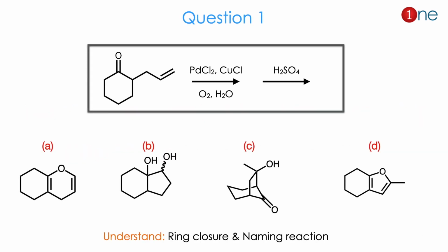The starting material is a ketone attached with a side chain alkene. You are using the reagents palladium chloride and copper chloride, oxygen and water. Then you are using sulfuric acid in the next step. Here the choices are given. The choices are cyclized products: a bicyclic system with both rings 6-membered, or a 5-membered and 6-membered ring, or a bridged carbon system, or an aromatic and cyclohexyl system. From the choices you have to understand that ring closure occurs and a naming reaction is involved in this one.